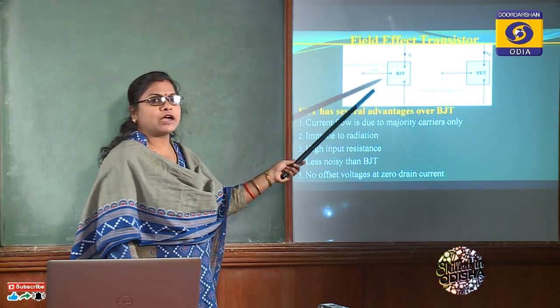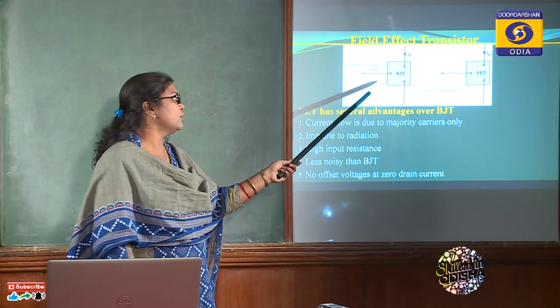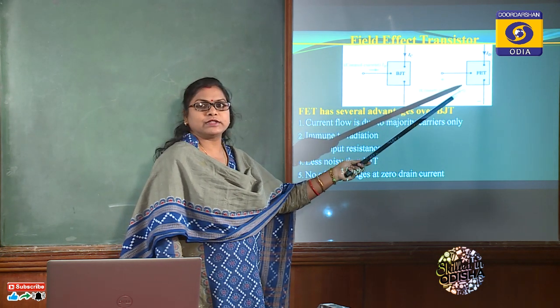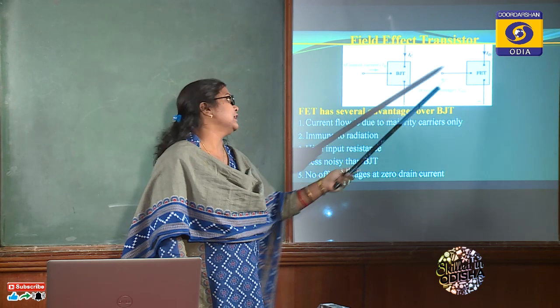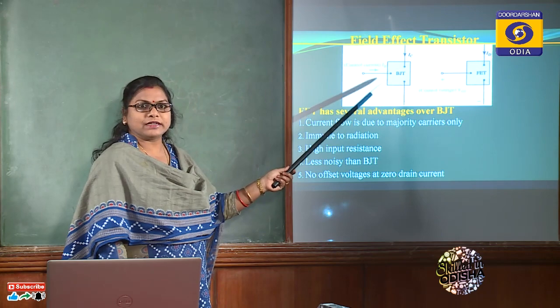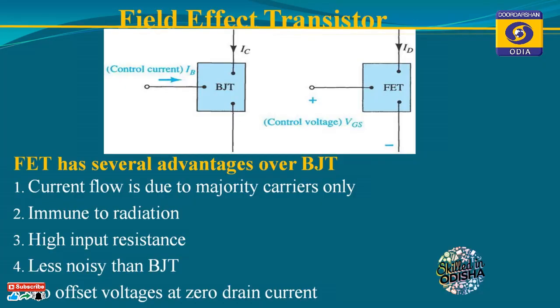Here the output current depends on the input current, whereas in FET the output current mainly depends on the input voltage. This is a voltage control device. BJT is a bipolar junction transistor, meaning its working principle depends on both types of charge carrier, whereas the conduction of current in FET mainly depends on the majority charge carrier. This is the broad difference between BJT and FET, whereas both work as amplifiers and switches. FET is used in switching circuits and matching devices.